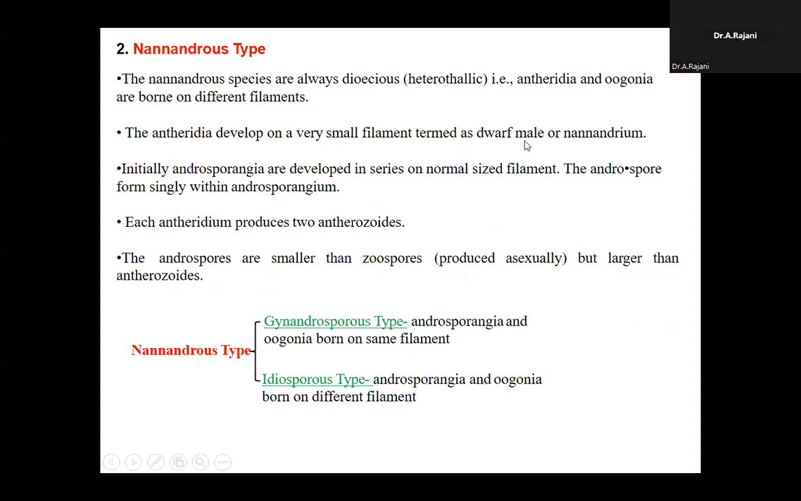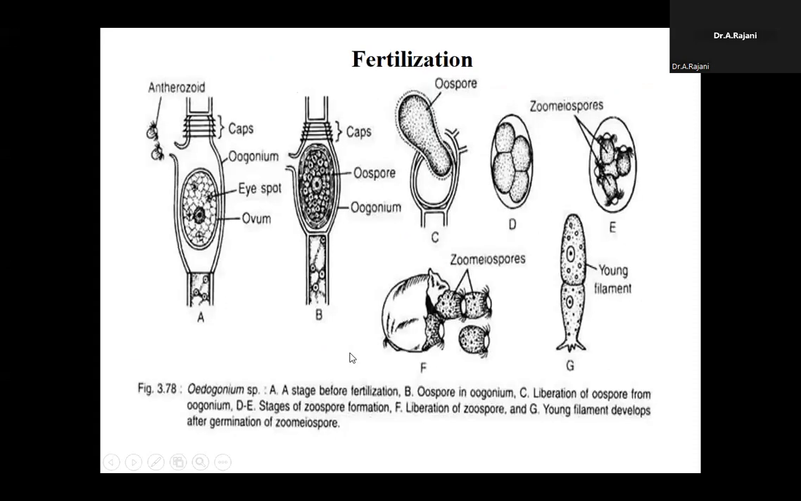In Nannandrous, where the antheridium is there, the male dwarf is present. Depending on the antheridium and oogonium, there are two types: gynandrosporous and idioandrosporous. In gynandrosporous, the androsporangium and oogonium are both formed on the same filament. In idioandrosporous, both are formed on different filaments.